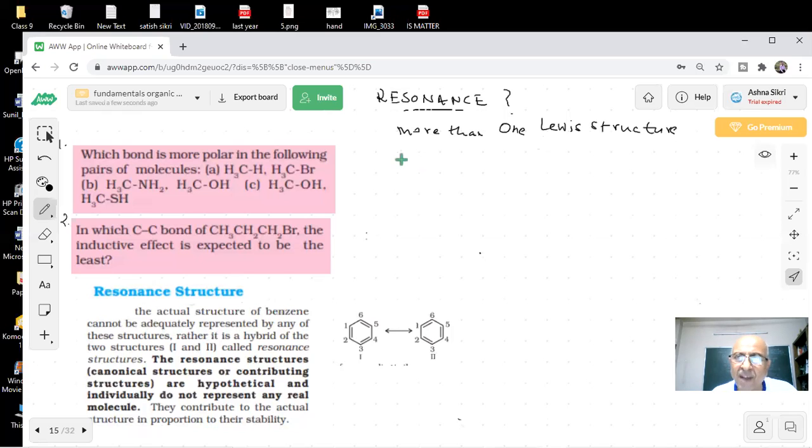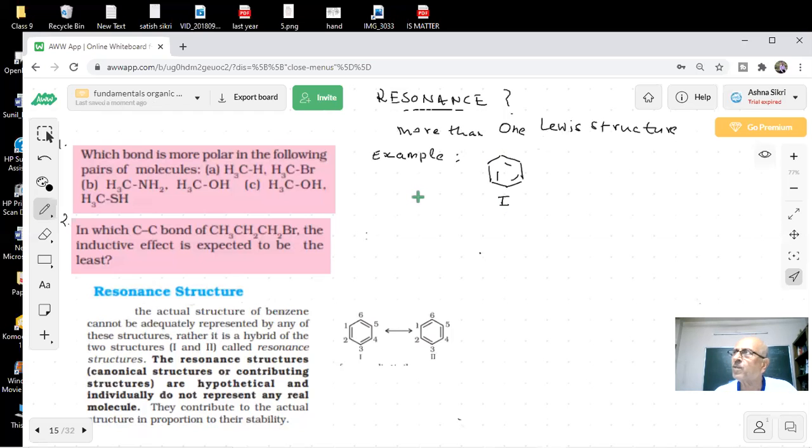Yes, sir. The best example we can take of resonance is benzene, which is easy and you have studied it also. When the structure of benzene was given by Kekule, what did he say? I'm drawing benzene, students. This is a structure of benzene. Okay? Yes, sir. Is it benzene? Yes or no? Yes, sir.